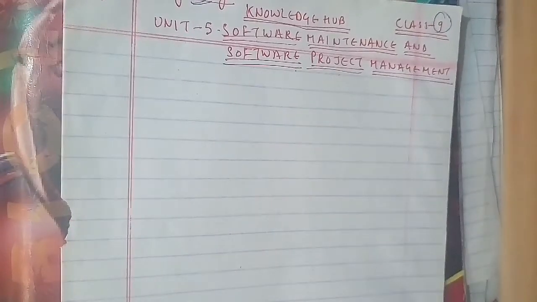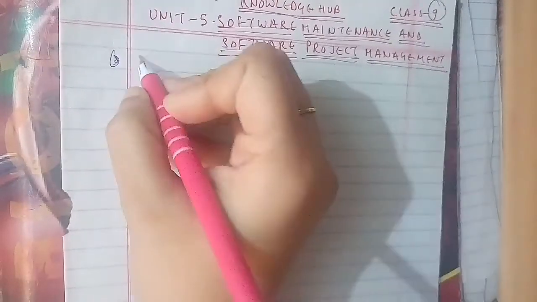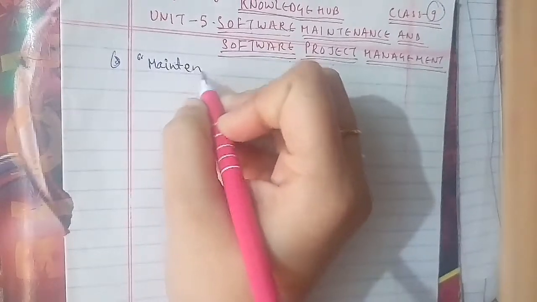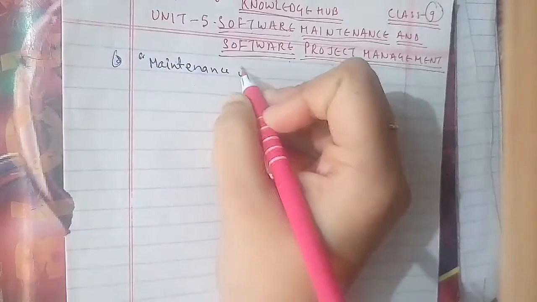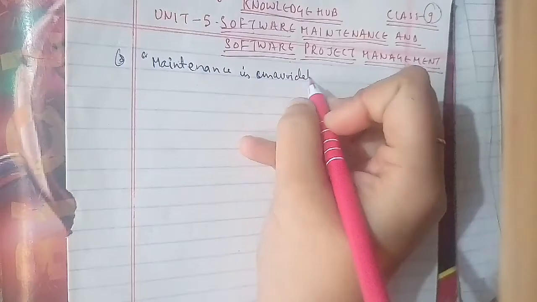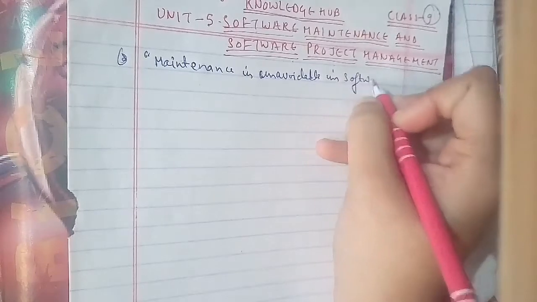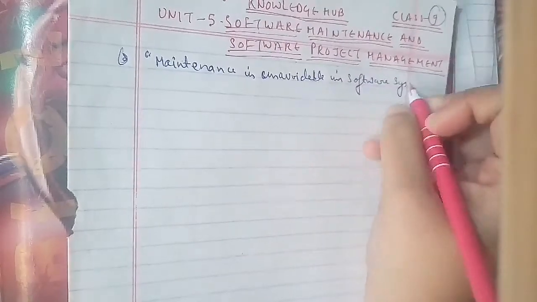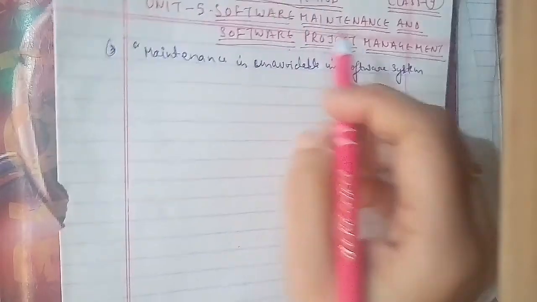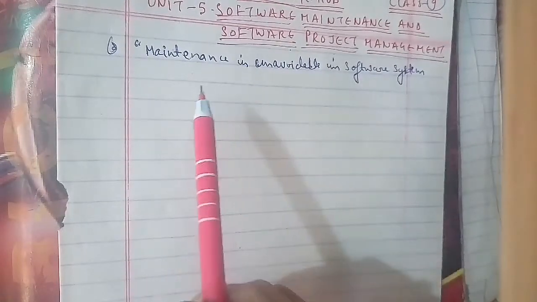The statement we have to justify is: maintenance is unavoidable in a software system. This is asked for 2 marks, so we have to talk about it. The following are some reasons that illustrate why maintenance is unavoidable in a software system.